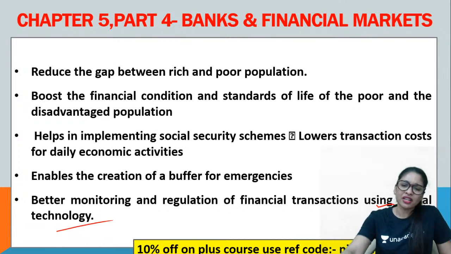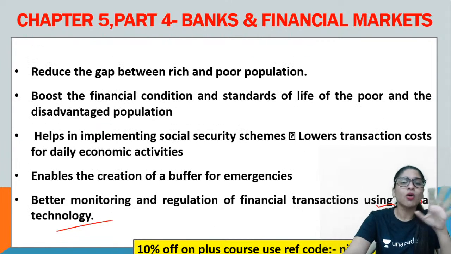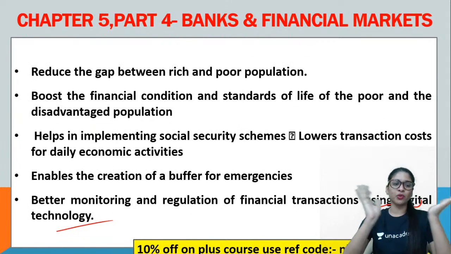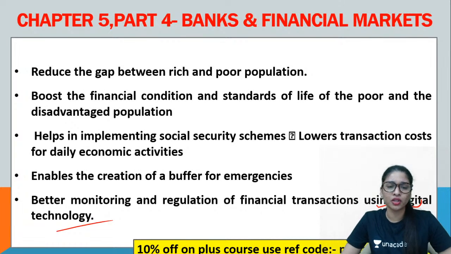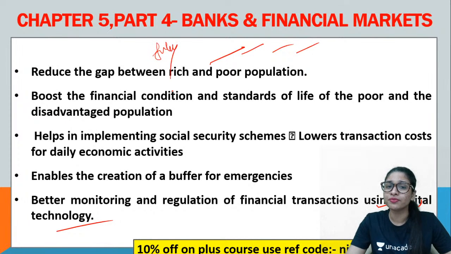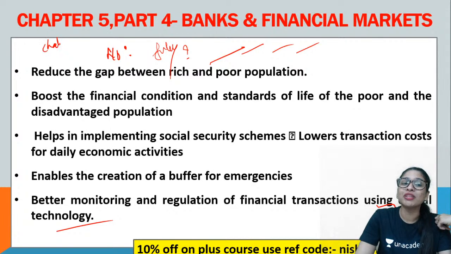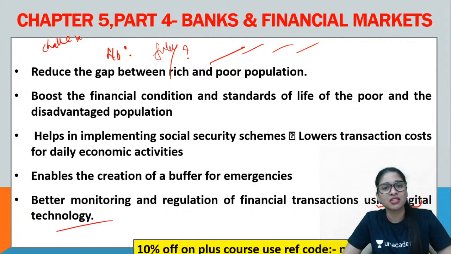So now these are the advantages. The advantage is the end number. I think you can go for around 6 to 7 points. Now all these things are there. Perfect. You understood what is the so-called advantage of having the financial inclusion for our country, India. But then, do you think even today, in spite of having the schemes, are we fully financially inclusive? Think. If you feel that no, if we are not, then what could be the issues or what could be the challenges? That is very, very important to understand. Don't you think so?